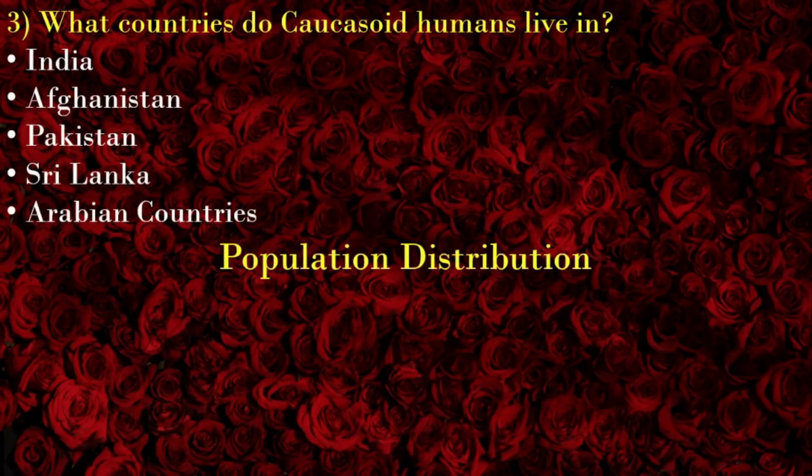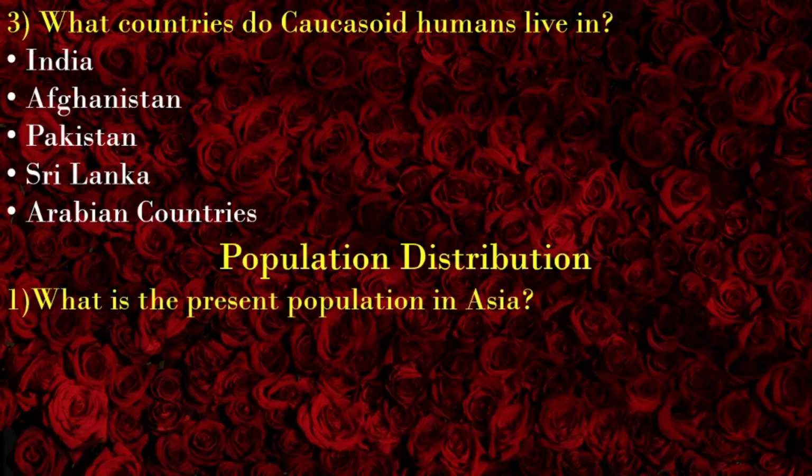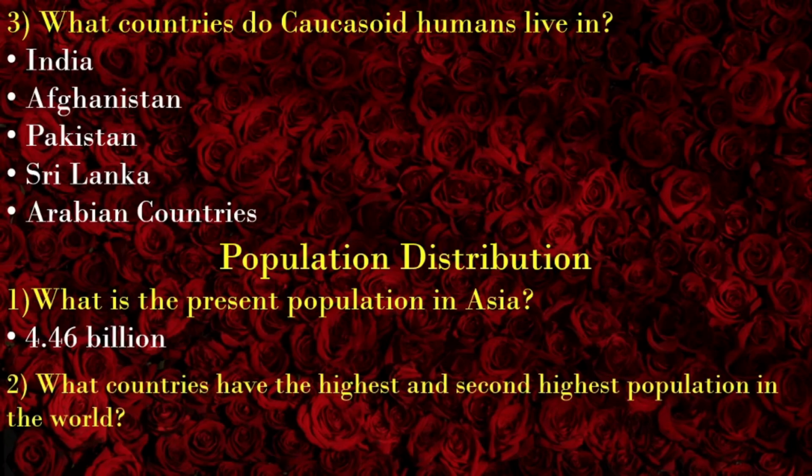Population distribution in the Asian region. What is the present population in Asia? Around 4.46 billion. What countries have the highest and the second highest population in the world? China and India.